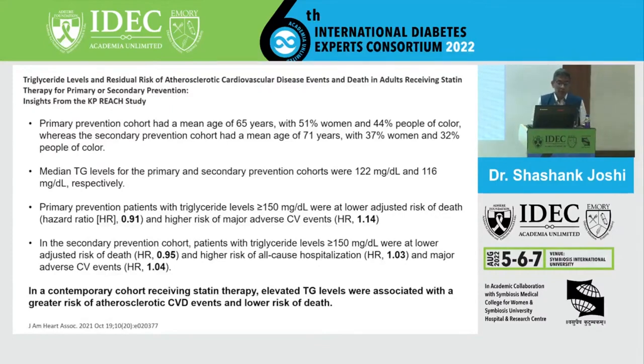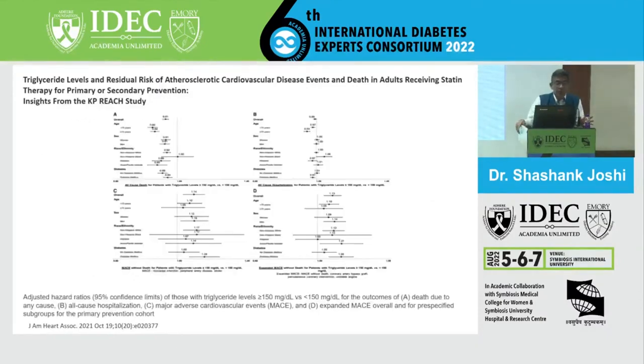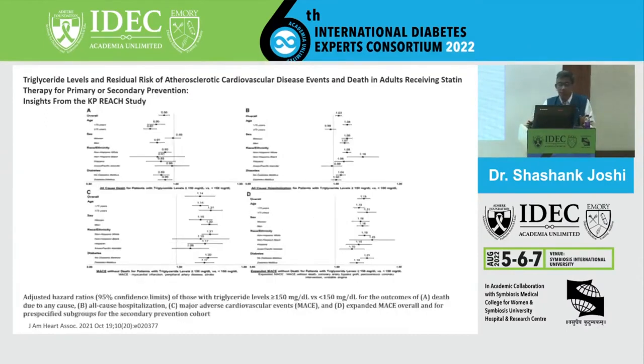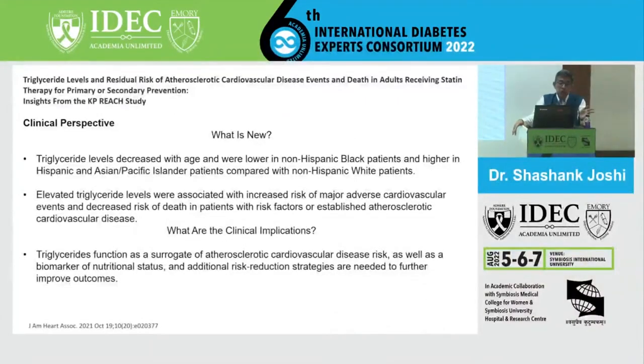That cohort, which was published, had a clear-cut hazard ratio. And despite receiving statin therapies, elevated TG levels were associated with more atherosclerotic cardiovascular events and lower risk of death. Clearly that data is available. Again, a cluttered slide, I don't want to get there. So obviously what it taught us, triglyceride levels decreased with age, were lower in non-Hispanic Africans, higher in Hispanics as well as Asian and Pacific Islanders compared to non-Hispanic white patients. So that data is clear-cut now. That's something which we recognize from that study, at least for the US population.